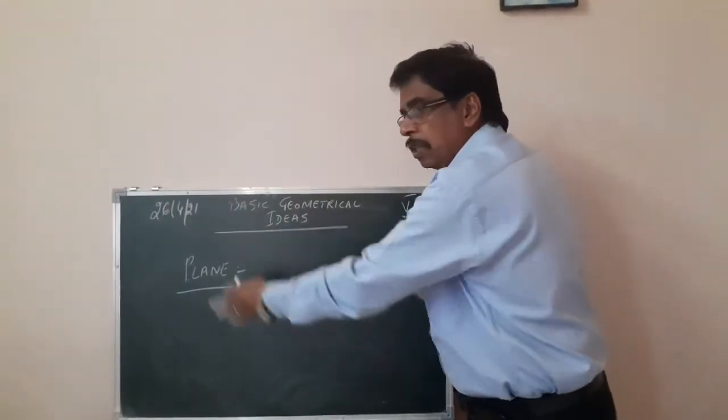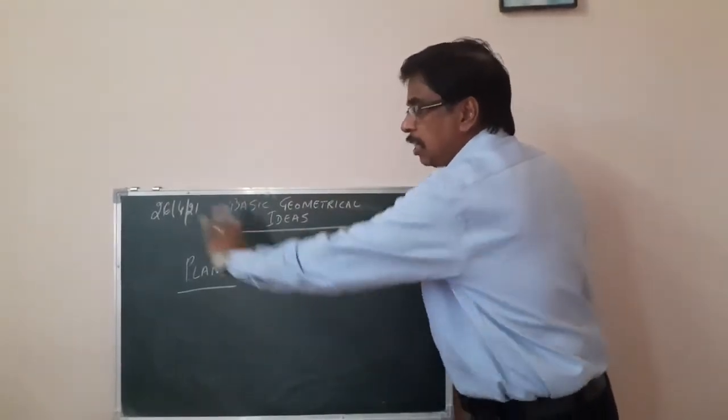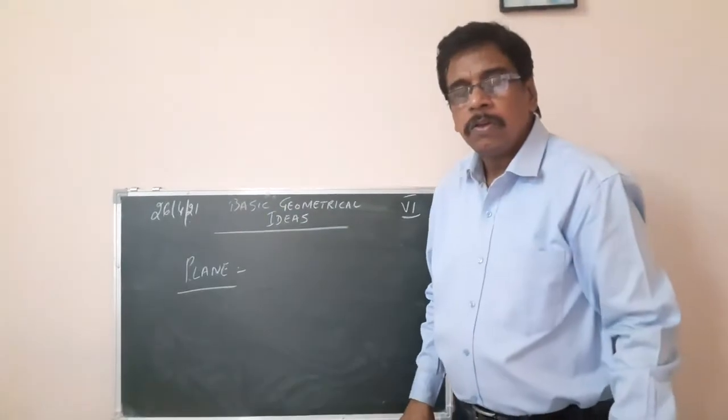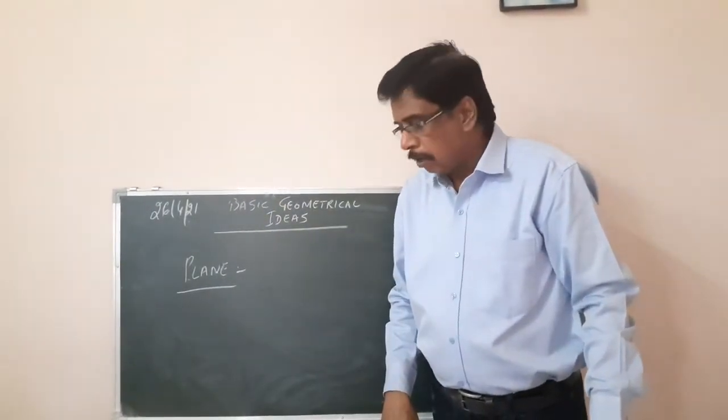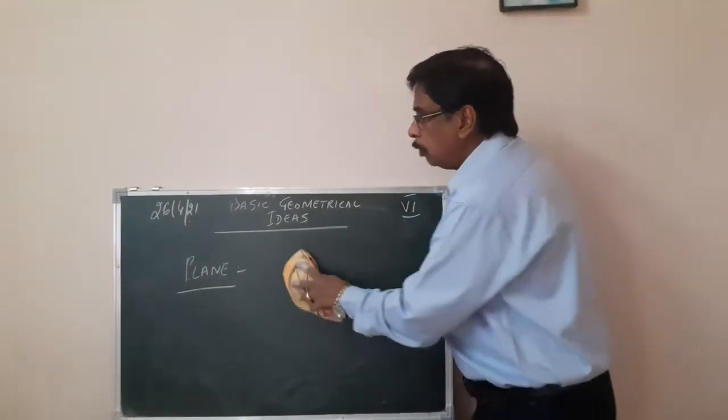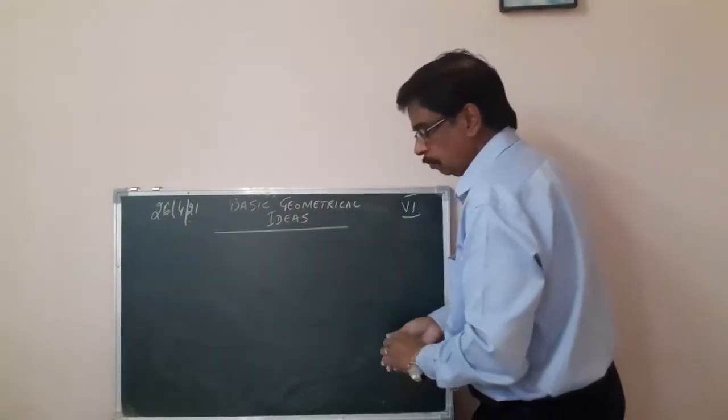So the blackboard is a plane. A flat surface that extends indefinitely in all directions. Plane. Right? After the plane, now we come to parallel lines.